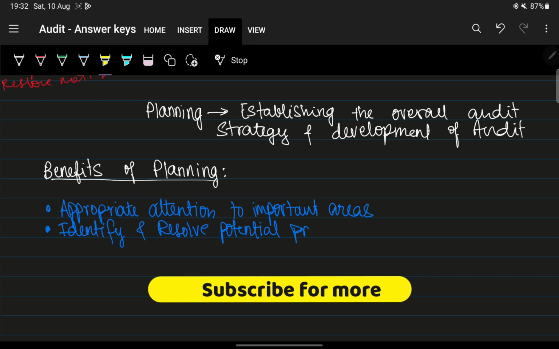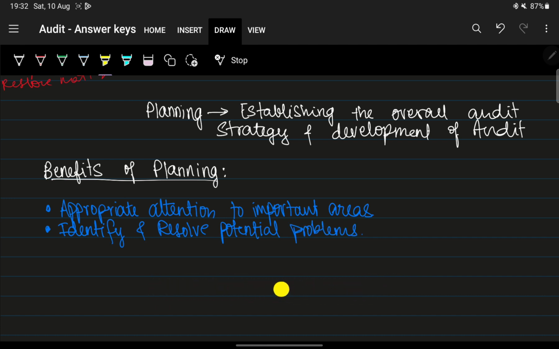Once you have given appropriate attention to important areas, which helps you identify and resolve potential problems, the organizing and management of audit will be easier.